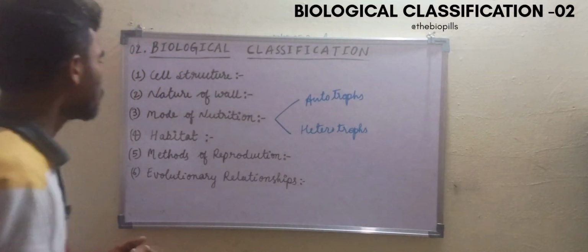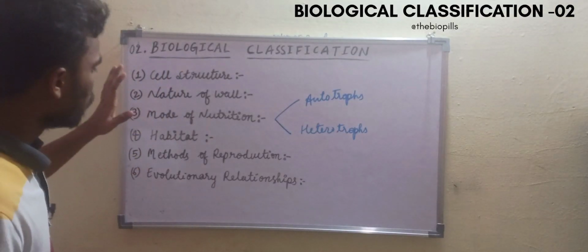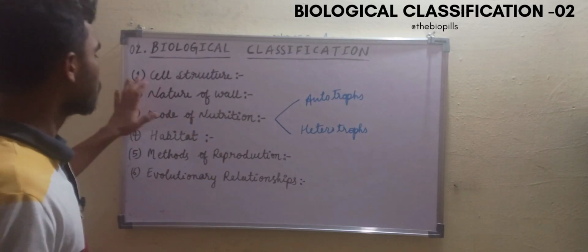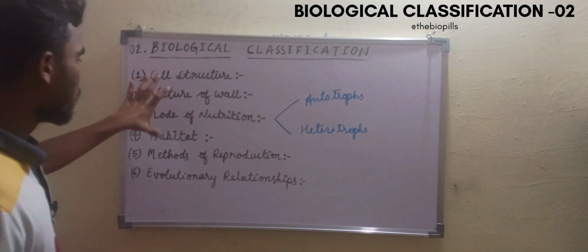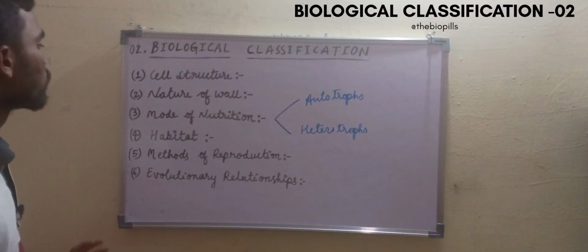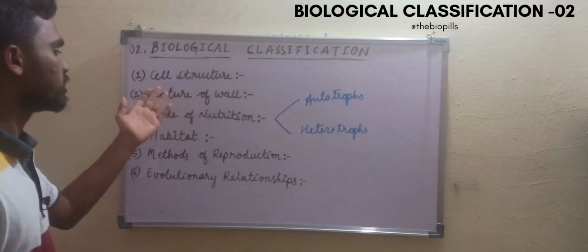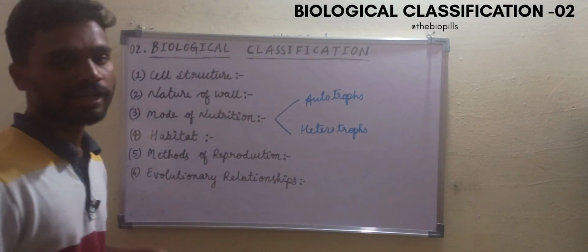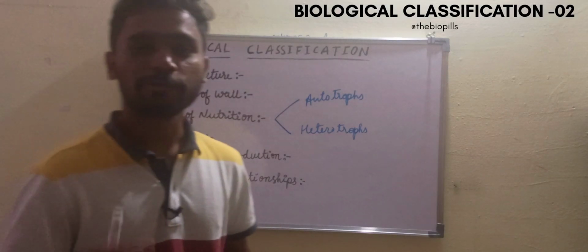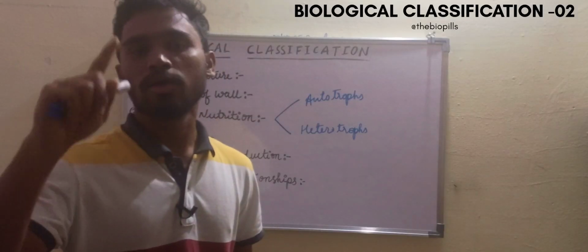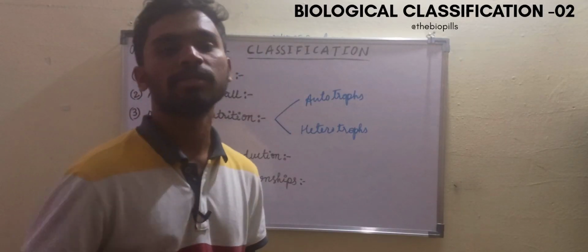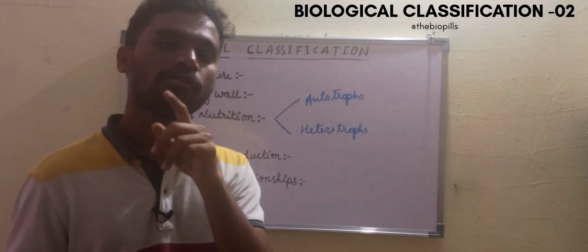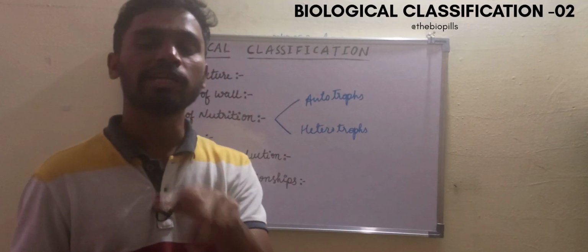So with this we will come to know that this criteria is very good, because they are considering the inside cell structure, nature of wall, mode of nutrition, habitat, methods of reproduction, evolutionary relationships. In the next class we are going to learn about one of the important topics of this chapter, that is five kingdom classification. So in the next video I will discuss five kingdom classification.